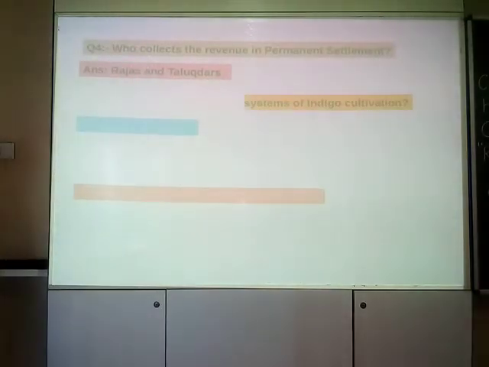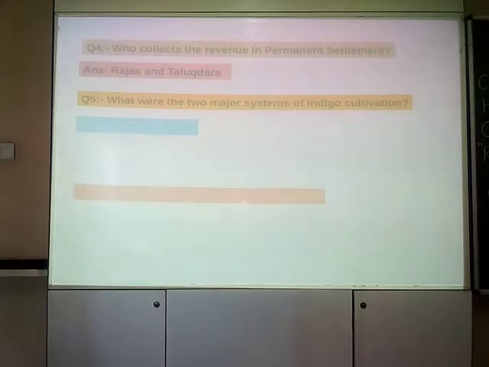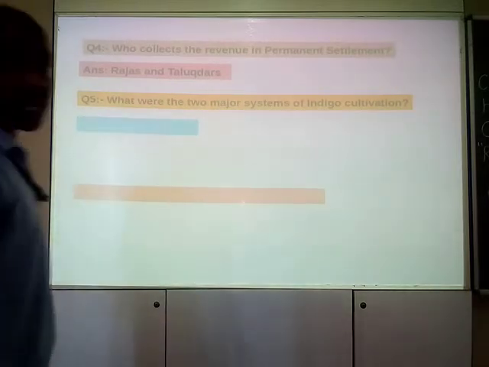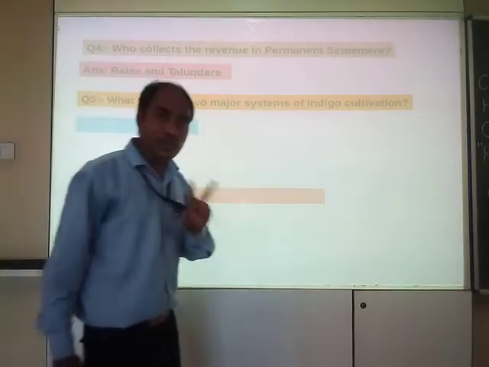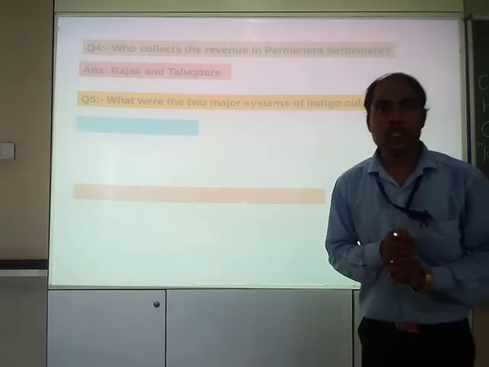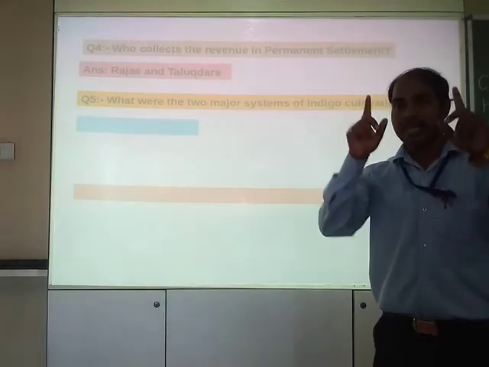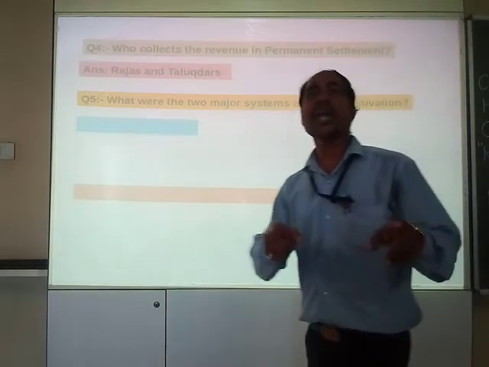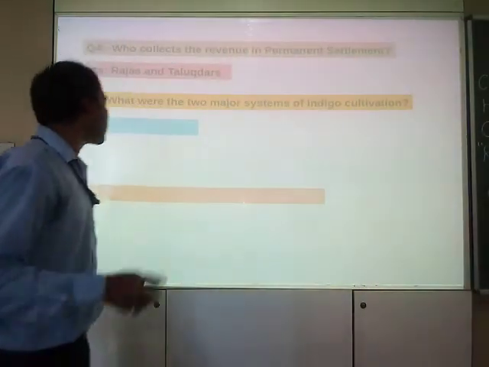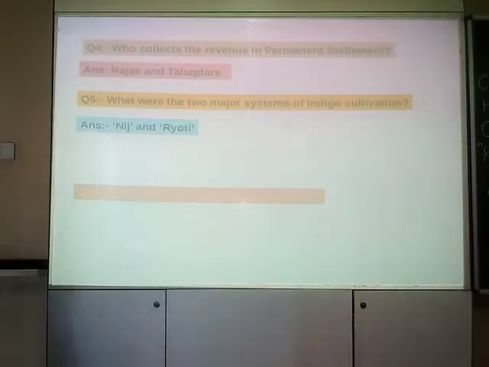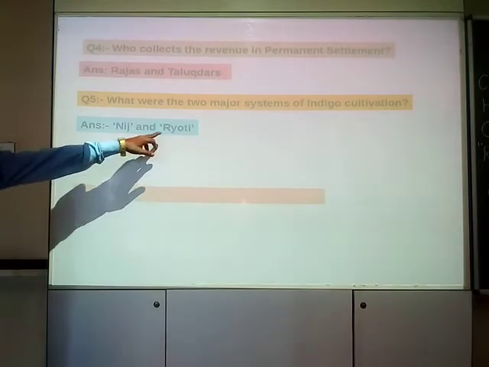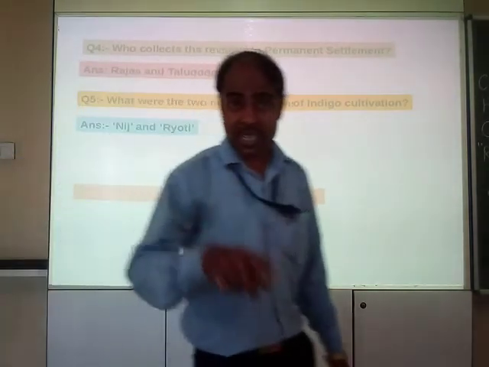Another question coming your way. What were the 2 major systems of indigo cultivation? Remember, 2 major systems of indigo cultivation? It was Nij and Rayoti. What happens in Nij?